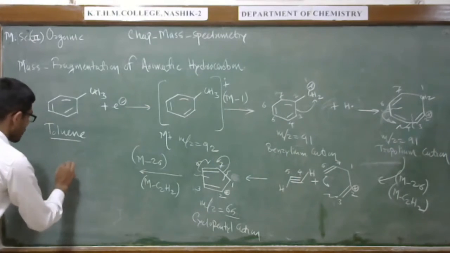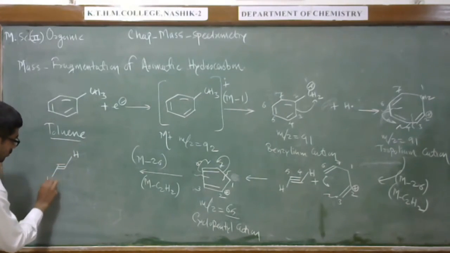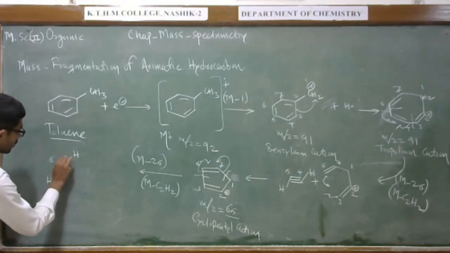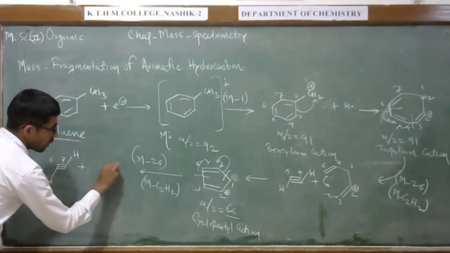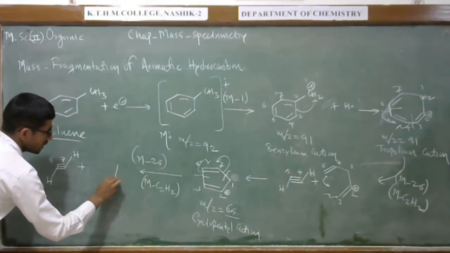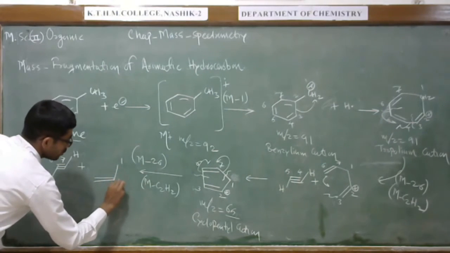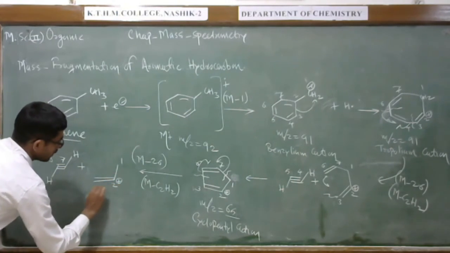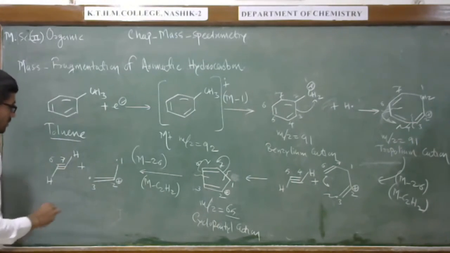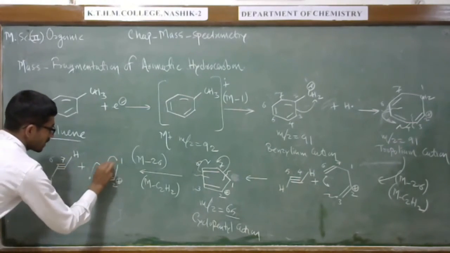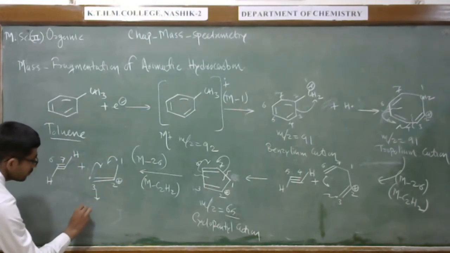So when carbon number 6 and carbon number 7 are lost as an acetylene molecule, okay, the remaining part is 1, 2 and 3. So this is a radical here, also this is a radical. So these two radicals further combine, and this is nothing but like this.